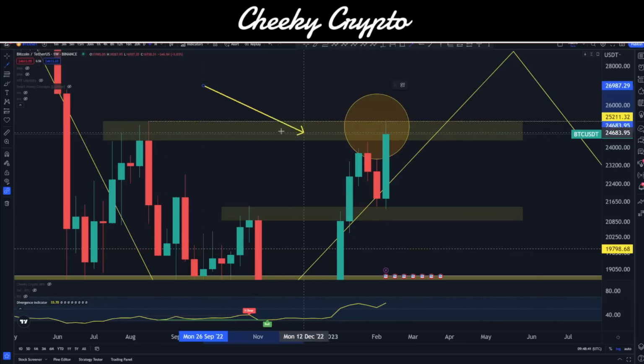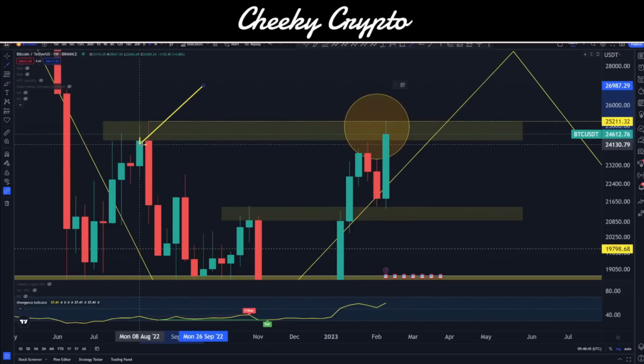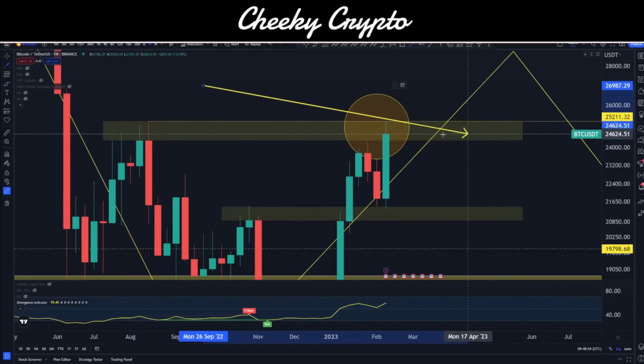So if we were to see the bears take control, we'll be looking at bringing this price down below $24,305 right down here. Then that keeps consistency in this block as the supply range.